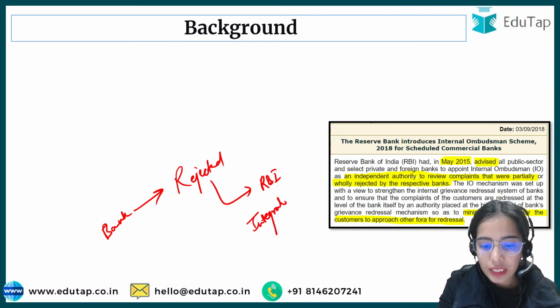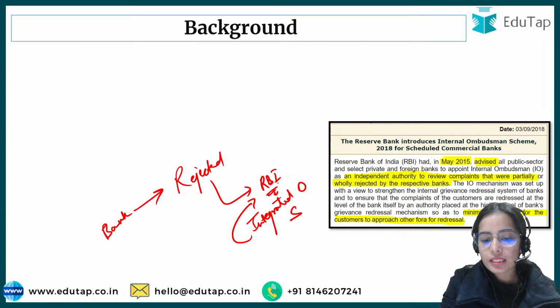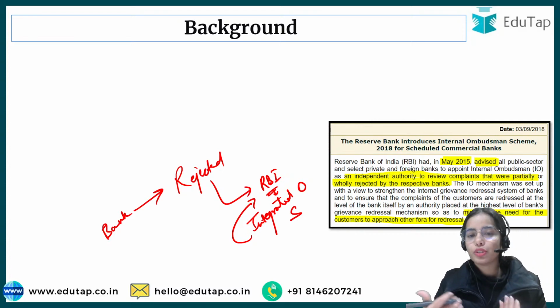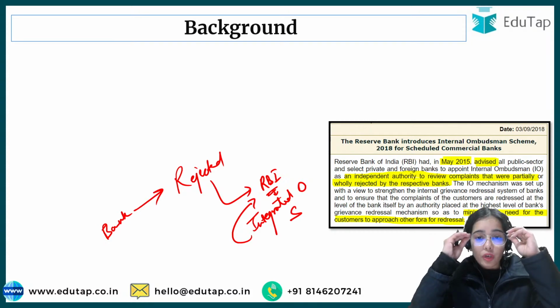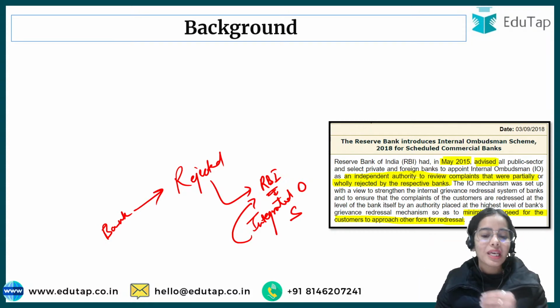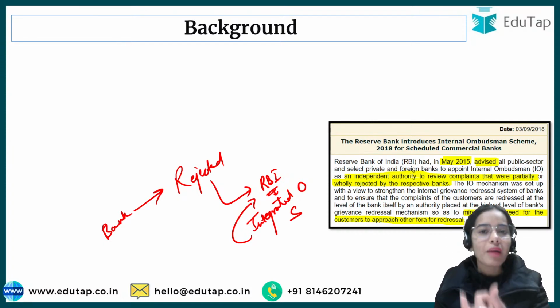So there is the Integrated Ombudsman Scheme of the Reserve Bank of India, handled by the Reserve Bank of India. Through this scheme, you can raise your complaint with the RBI and get it resolved. But RBI said, why should customers directly have to come to us? There should be another mechanism to resolve the complaints of the customers.